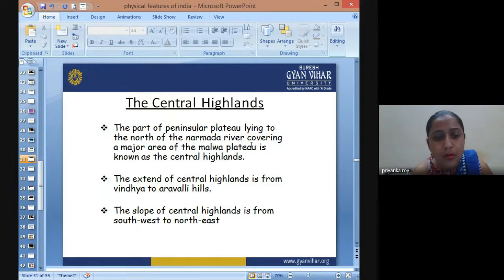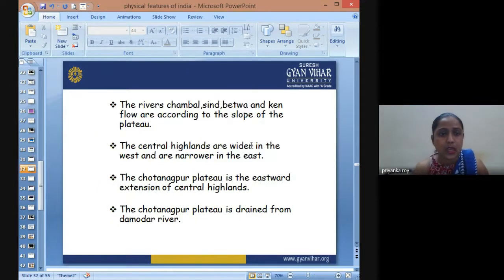The slope of the Central Highland is gradual from southwest to northeast. It is slightly tilting like this. Now, the rivers Chambal, Sindh, Betwa, and Ken are a few of the rivers flowing in these regions, and they flow according to the slope of the plateau. The Central Highlands are wider in the west and narrower in the eastern region.